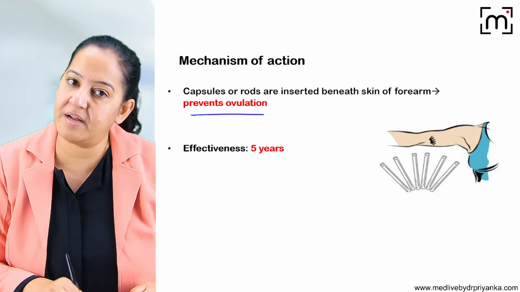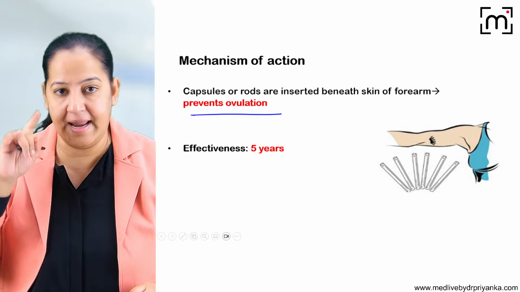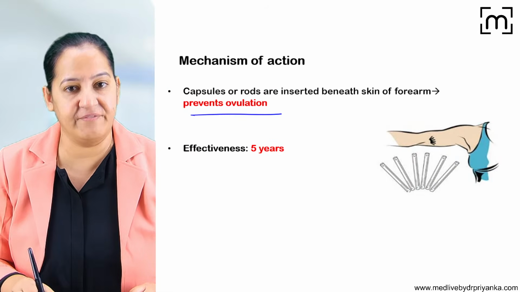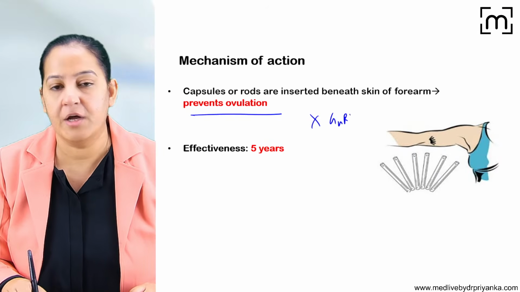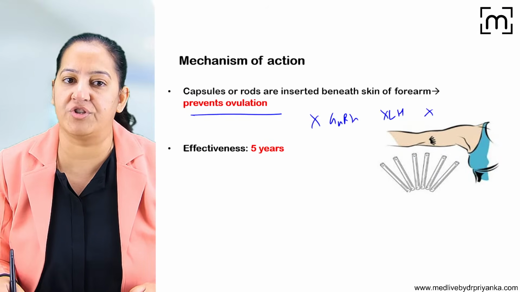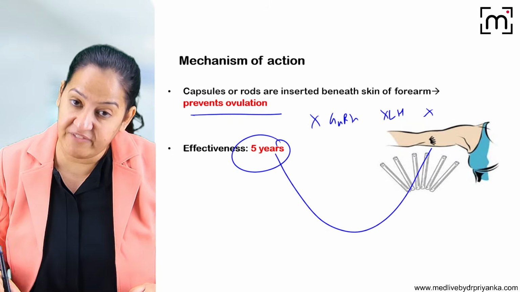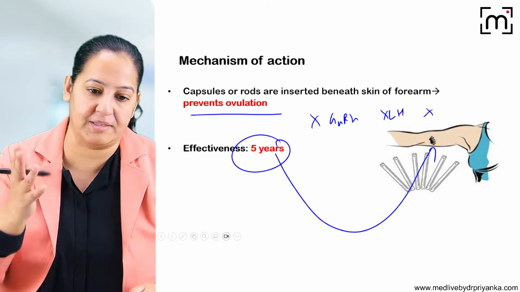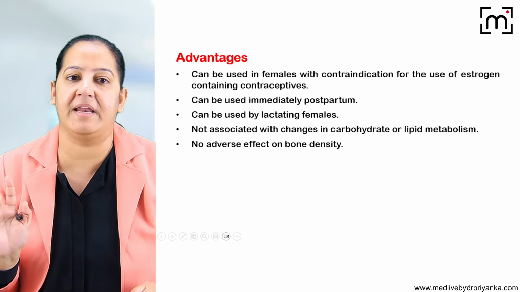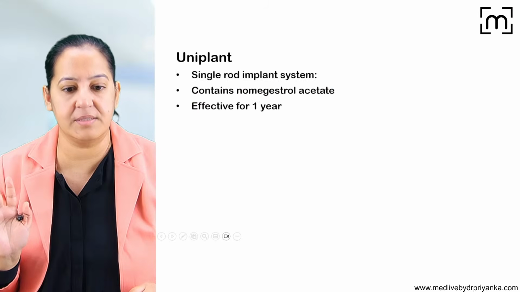What is the mechanism of action? Again, it inhibits ovulation, like the OCPs, the main mechanism. It inhibits GnRH secretion. No GnRH, no LH surge, no ovulation. Efficacy is 5 years. After 5 years, it has to be replaced or some other contraception used, because it will be ineffective.